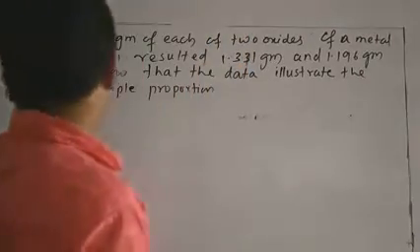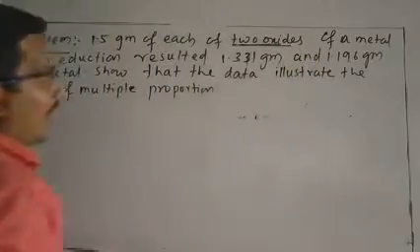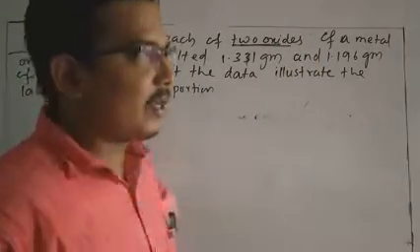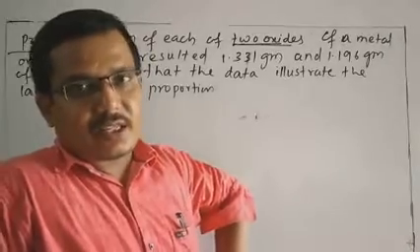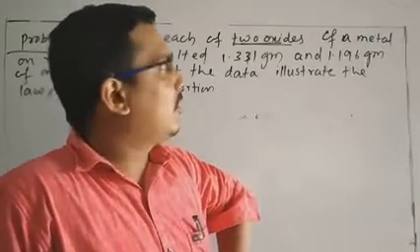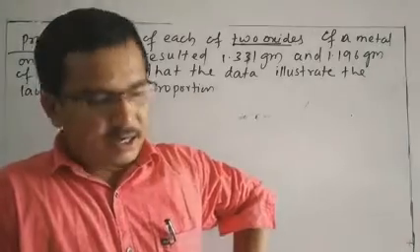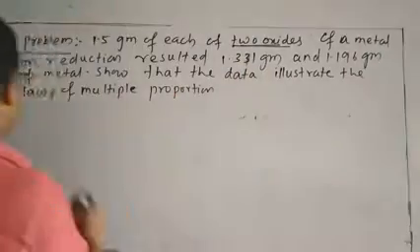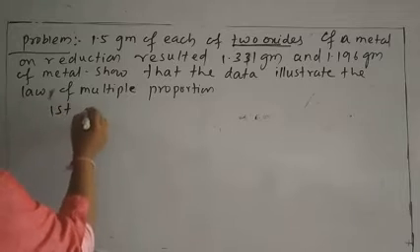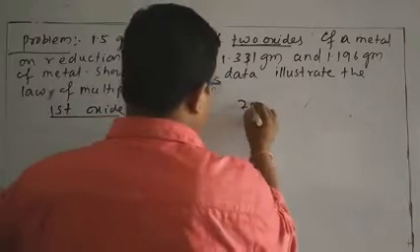If you think about it, two compounds are given, that means two oxides are given, and each oxide is made of one metal and oxygen. That means two elements are given indirectly: the oxides of metal have one element that is the metal and another element that is oxygen.